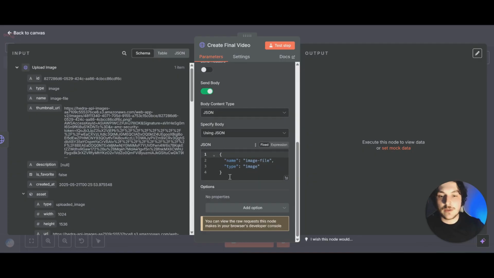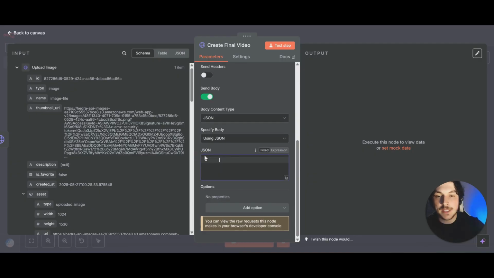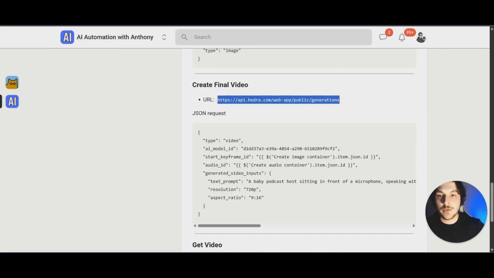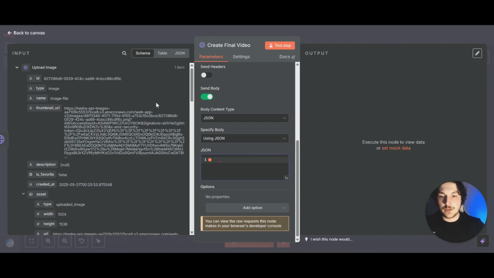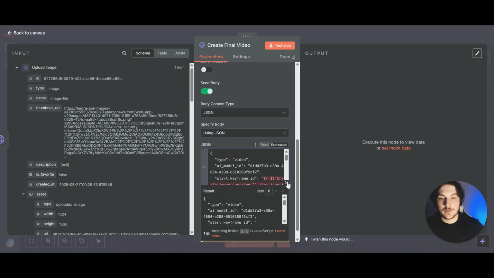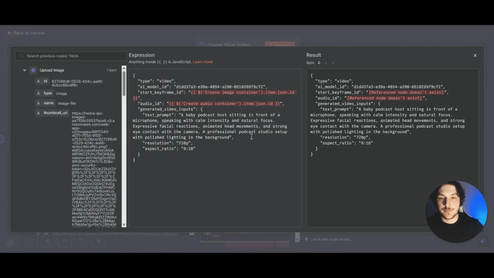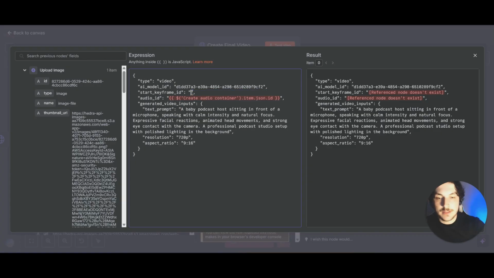And then if we scroll down to send body, we can delete what's in there, come back over to the community again, and copy this code right here. And we can just paste that in under JSON. So now if we open this up, you can see that create image container is red right now, as well as create audio container. So what we can do to fix this is we can select everything that's red inside of this, delete it, and make sure you still have those quotation marks.